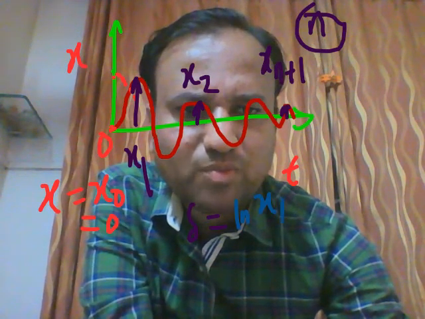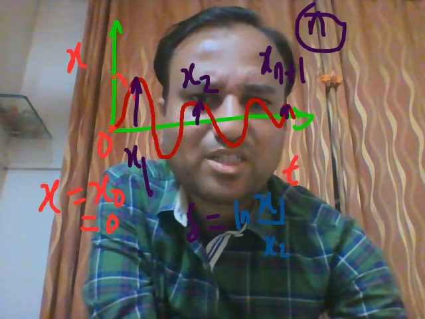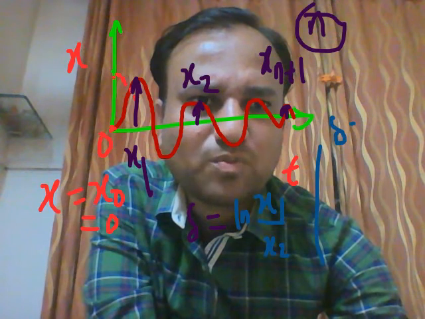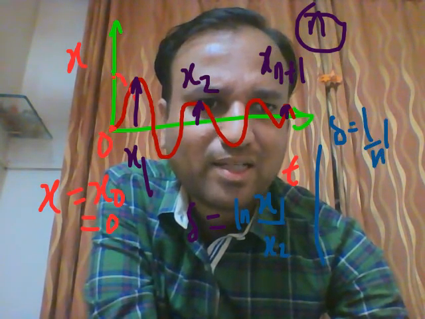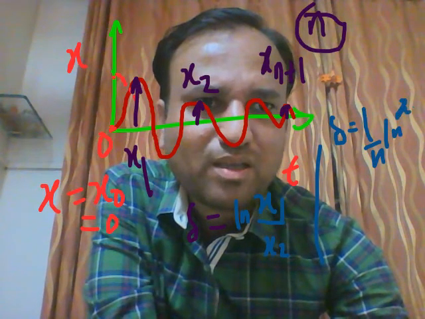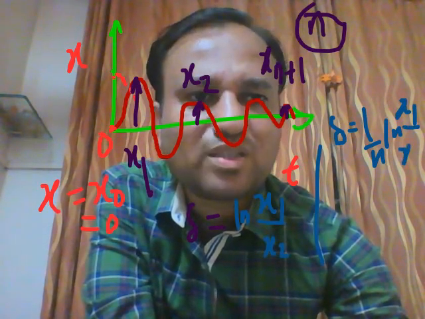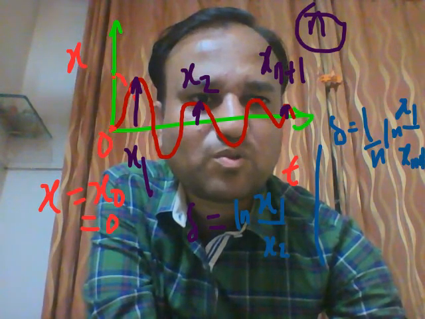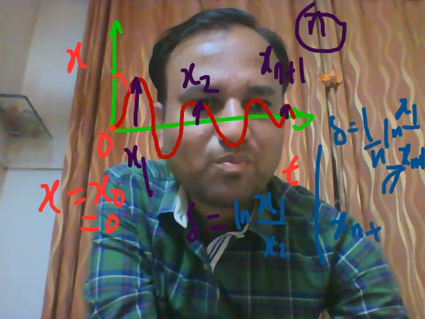For the generalized expression, delta is equal to, let there be n number of cycles, the natural log of x1 upon the last amplitude, xn plus 1.